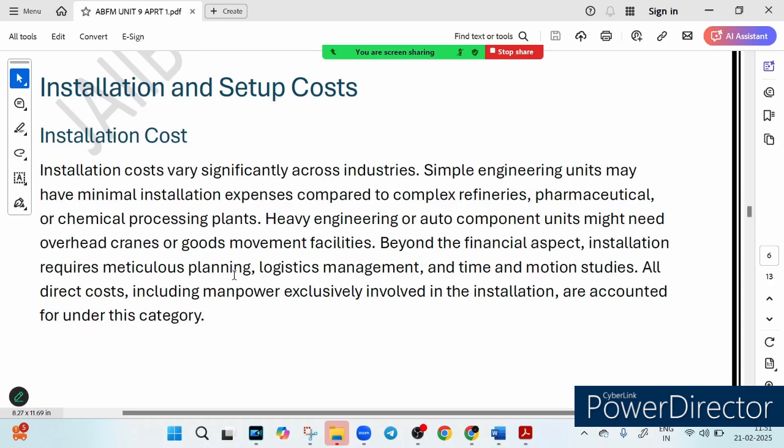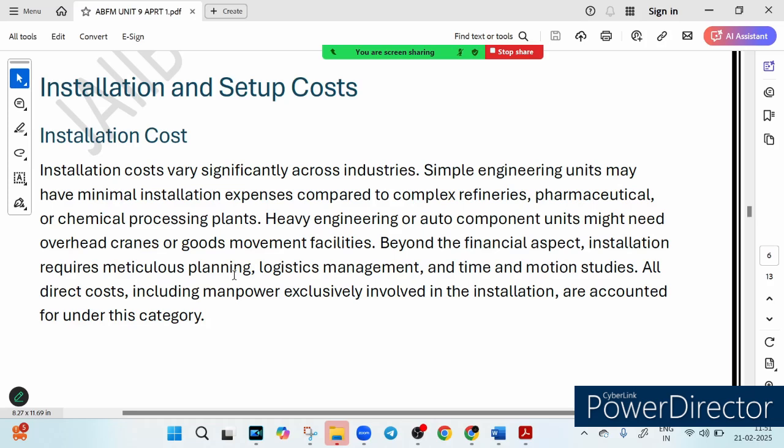It is essential for bankers to evaluate loan requests, and it ensures the project has enough funds to cover all costs. So project cost includes everything a business spends before you start earning, right. Now let's discuss the installation and setup cost, which is the next part of it.